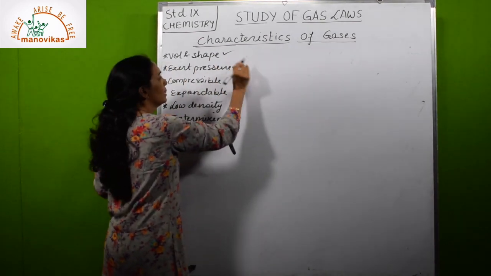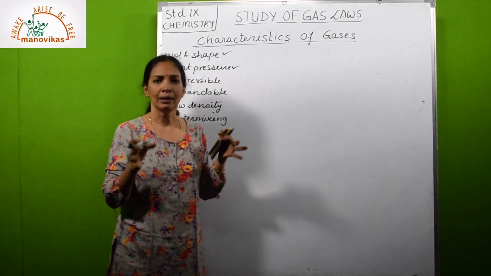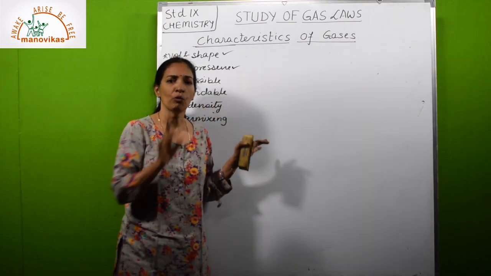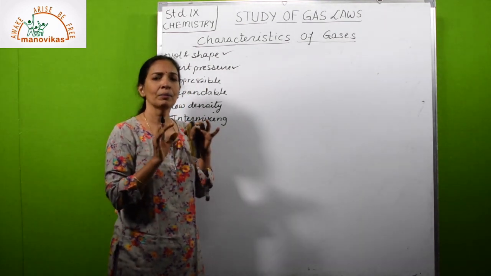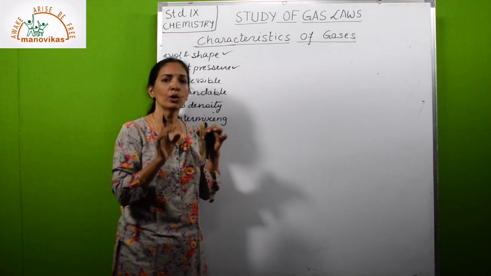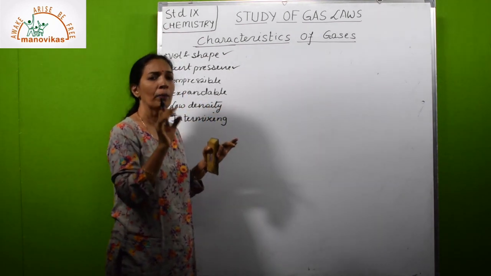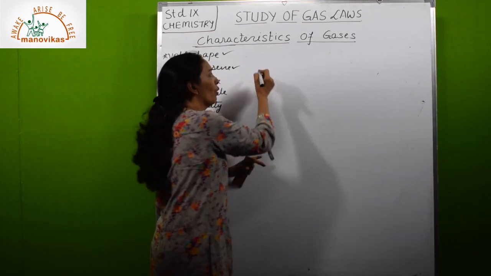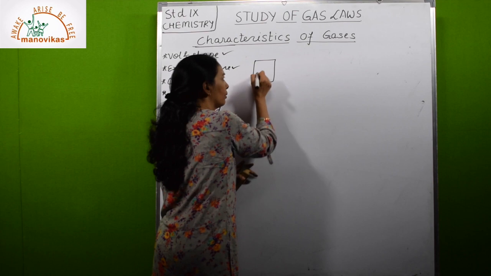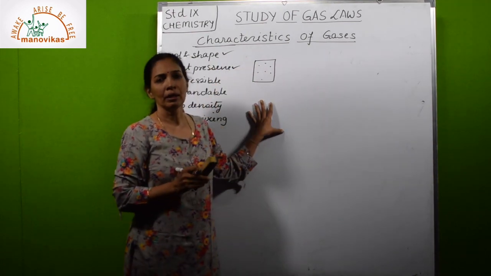Second one, gases exert pressure. If the gas is kept in a container, they bombard on the walls of the container. So they exert some kind of force on the sides of the container. The force per unit area is known as pressure. So they exert pressure on the walls of the container.